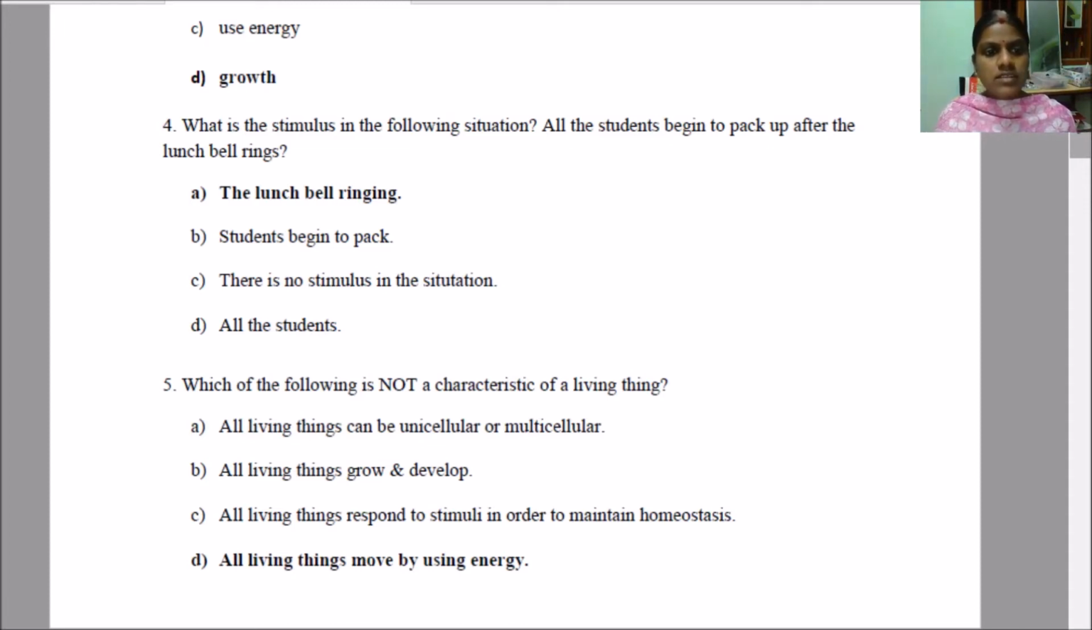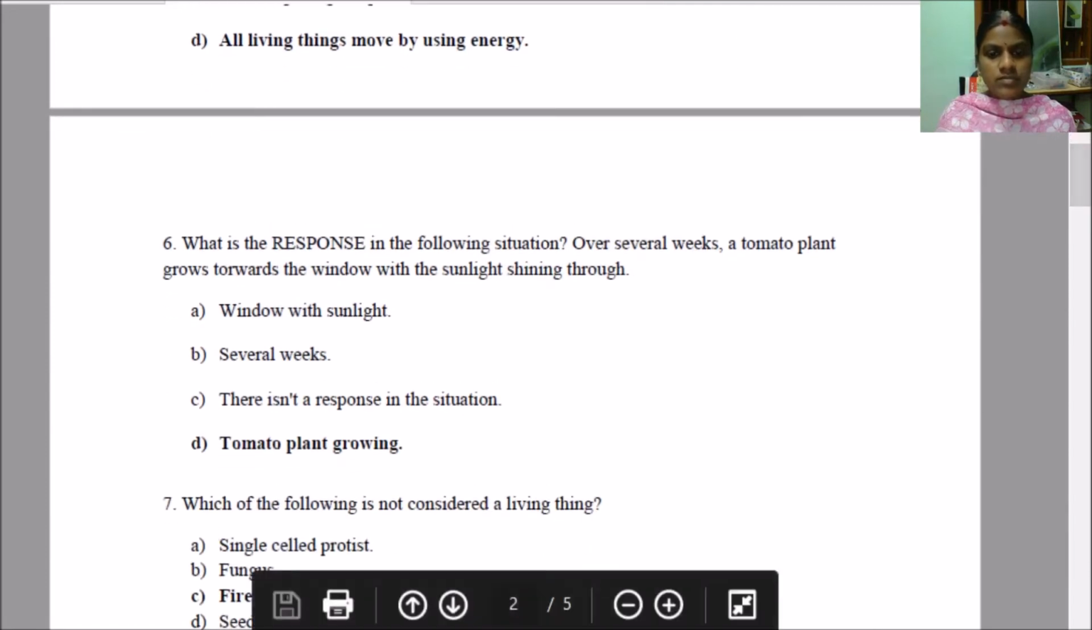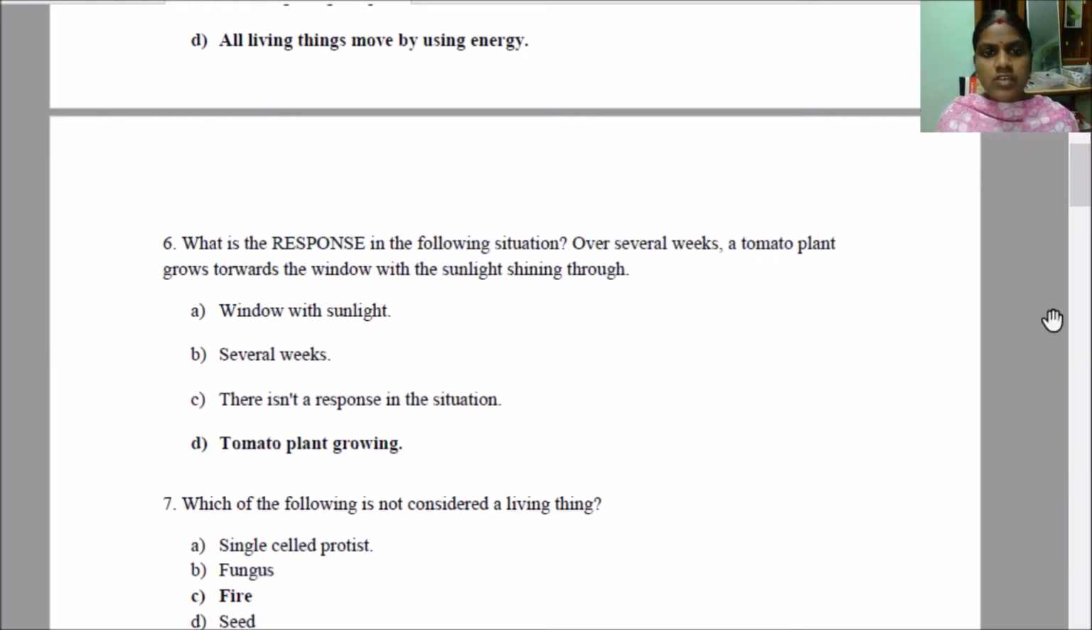Which of the following is not a characteristic of a living thing? All living things move by using energy. What is the response in the following situation? Over several weeks, a tomato plant grows towards the window with the sunlight shining through.